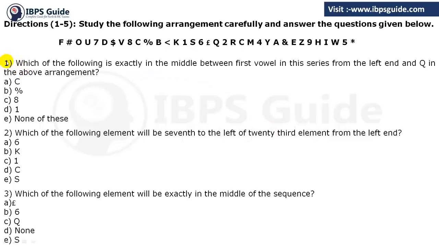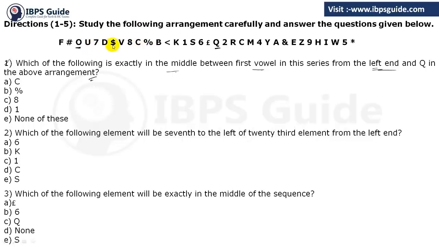So what is question number 1? Which of the following is exactly in the middle between the first vowel in the series from the left hand and Q in the above arrangement? So first of all, we have to find the first vowel from the left hand. The first vowel from the left hand is O. Between O and Q we have to find the word exactly in the middle.